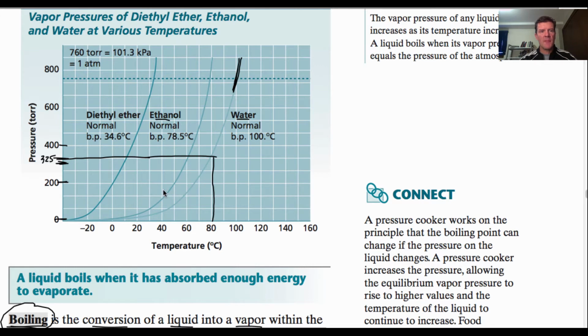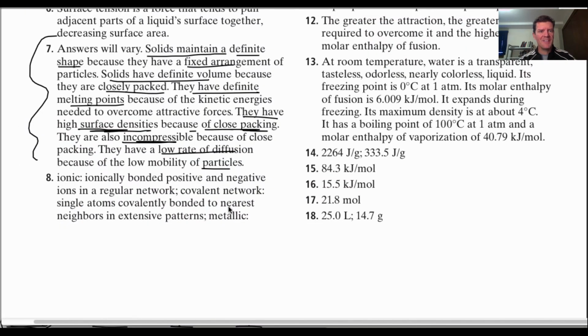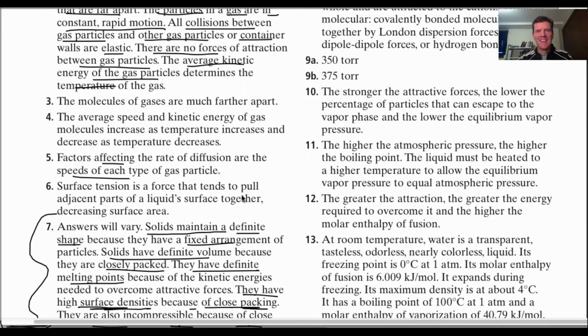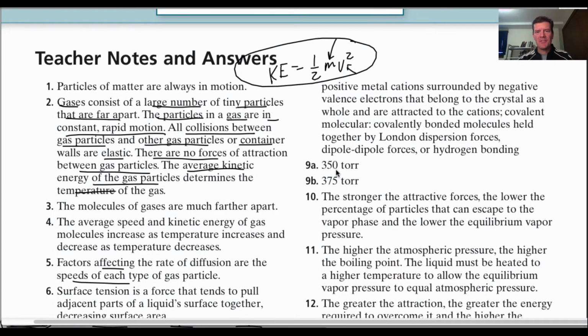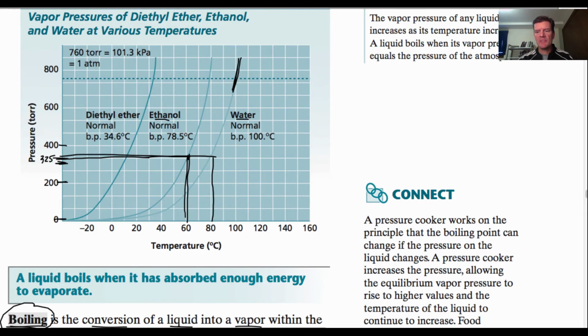I may be off. And ethanol, if I remember correctly, it was at 60 degrees. It looks like it's going to be exactly the same, if I'm not mistaken. Okay, let's refer to our answer sheet and see if I'm right or not, even close. All right, 350, 375. Okay, pretty close. 350, 375. And torr is a unit for pressure. That's just practicing reading some graphs. That's all.